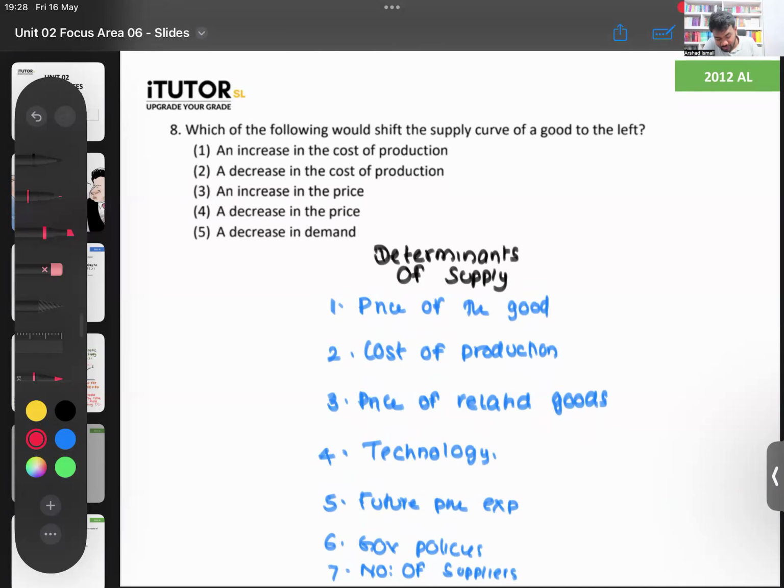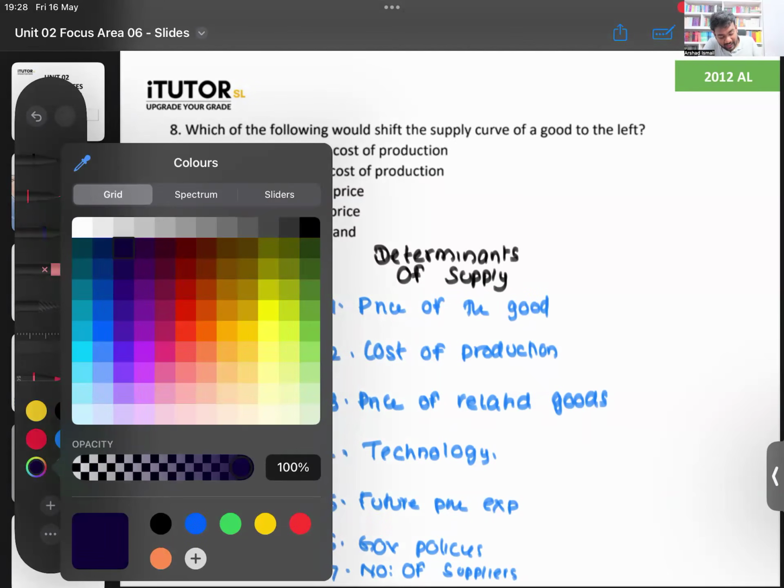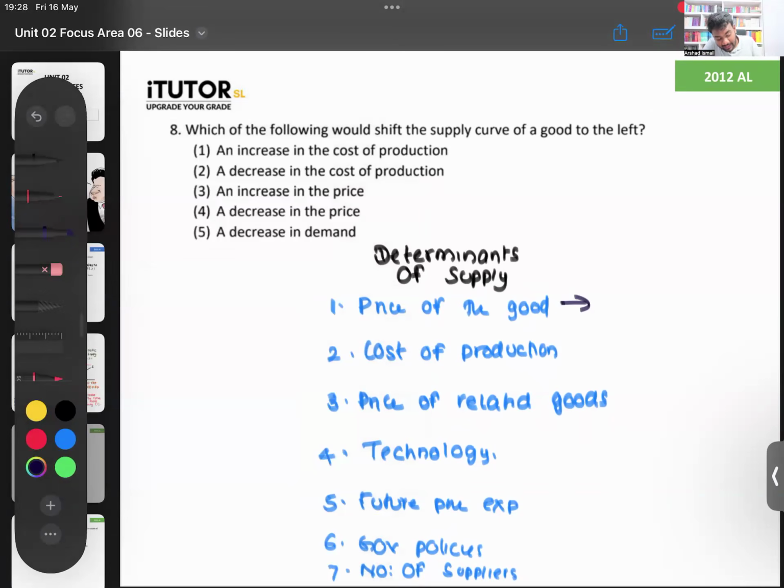So when the price of the good changes, what do we have? If the price increases, quantity supplied will come up. If the price decreases, quantity supplied will come down. That is the law of supply. No shift. It's a movement along the curve.